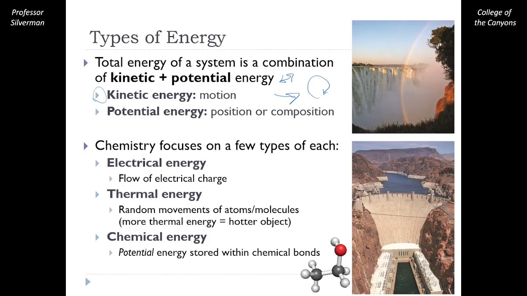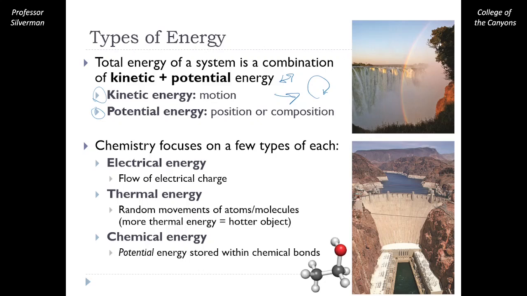The other major category for energy is potential energy. Potential energy is energy that is stored within a substance based on its position or perhaps based on its composition. We said that energy must be conserved, but it can be converted from one type to another type.